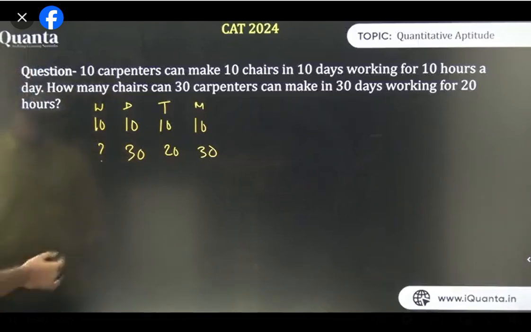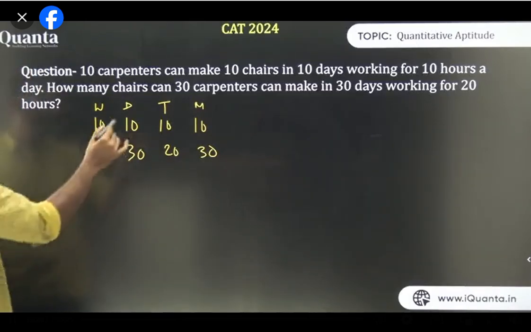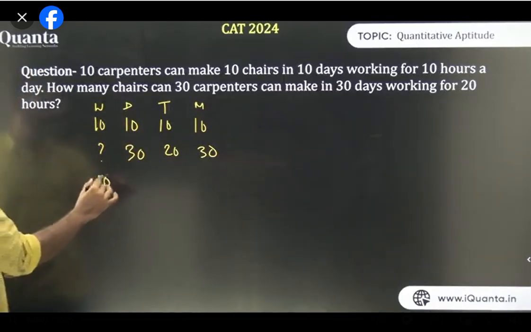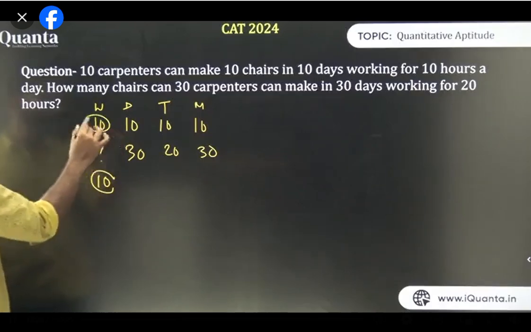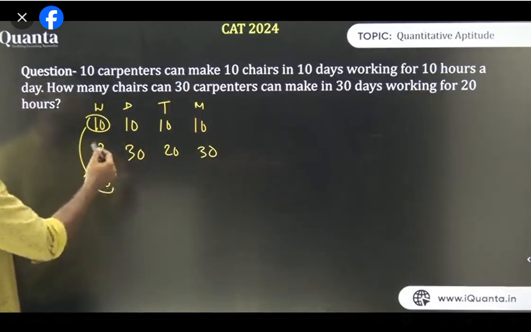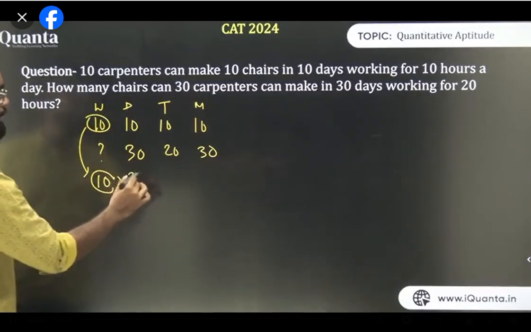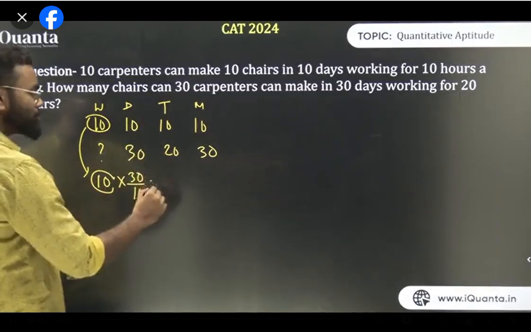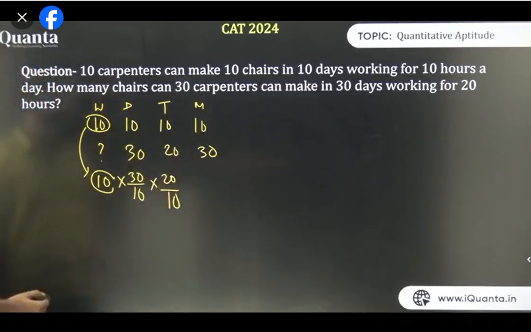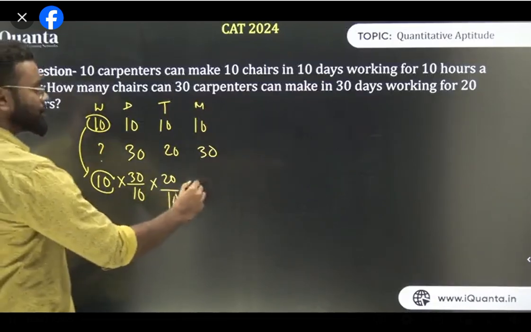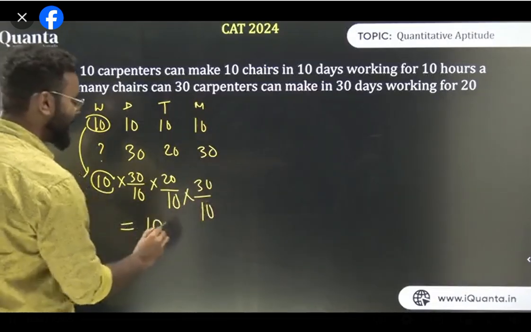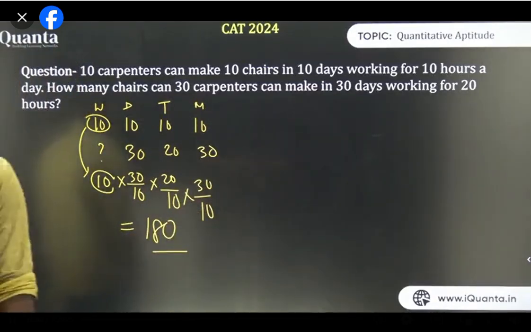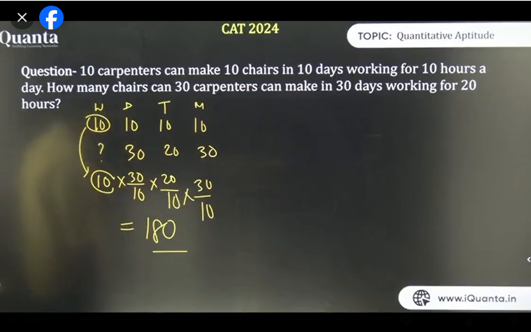Now think about it, first if I'm doing it with the ratio, everything is increasing. So D and W are directly proportional. Out of W, 10 is there, so I'm writing the 10 here. Now if days are more, work done will be more, so I need to multiply by 30 upon 10, the bigger ratio. Similarly, if time is more, the work done will be more, so again the bigger ratio is 20 upon 10. Again, if the number of men is more, the amount of work done will be more, so I'll take the bigger ratio, 30 upon 10, and directly that will give you 180. एक line में ये solve होगा if you understand this thing perfectly. Right? It is much more faster. Trust me on this.